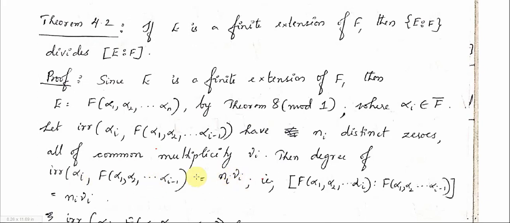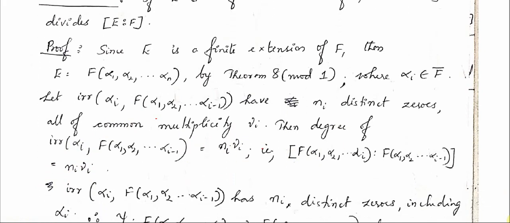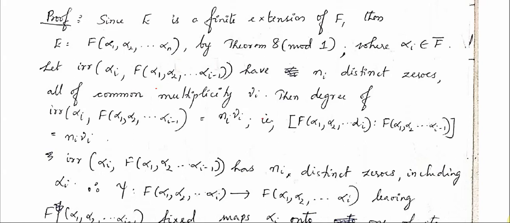The degree of the polynomial is going to be ni mu I. Alright. So if the irreducible polynomial has a degree ni mu I, what is going to be the degree of F(alpha 1, alpha 2, etc. alpha I) over F(alpha 1, alpha 2, etc. alpha I minus 1)? That is going to be the same as the degree of the irreducible polynomial. That is, the degree, or the index, is going to be ni mu I. Okay. Now I have to find what is the other index, the curly bracket.